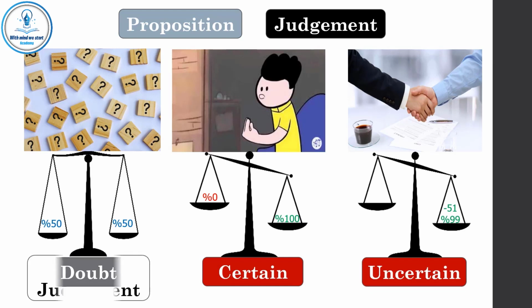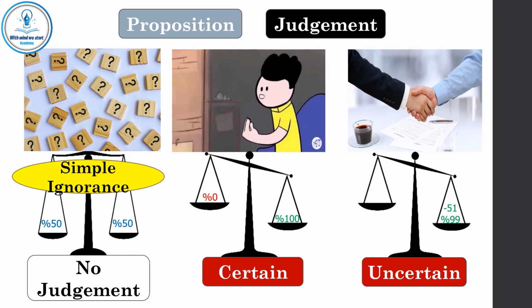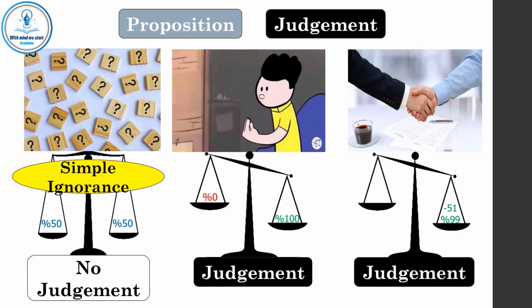So, you may not judge or have no judgment. This is simple ignorance, and this is called doubt. And you may judge, and when you judge, you may be 100% sure or certain. This is a certain judgment or certainty. And you may not be 100% sure or certain. This is uncertainty or an uncertain judgment.